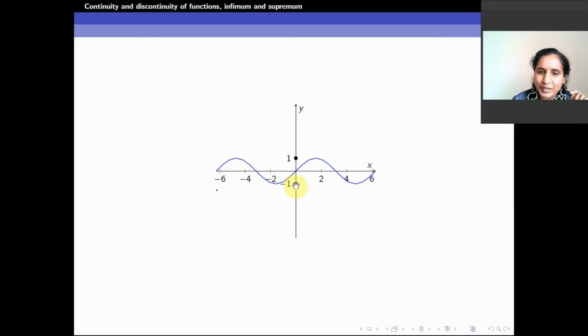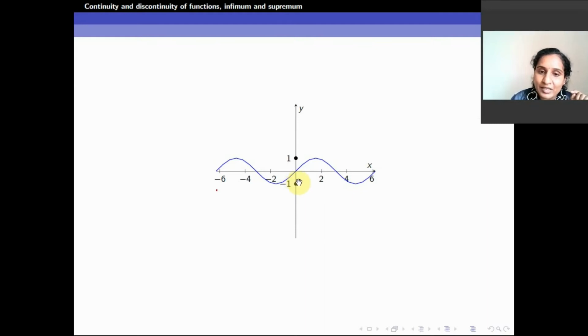If I pick some epsilon over here, minus 1 plus epsilon, epsilon is a positive quantity. If to minus 1 I add an epsilon, it will be greater than minus 1. So that minus 1 plus epsilon will be a number greater here. That will not act as a lower bound.